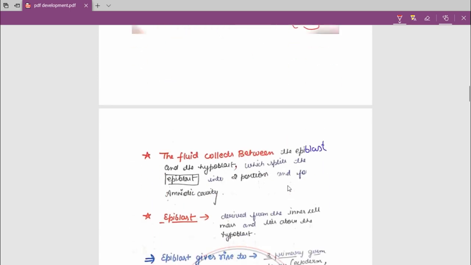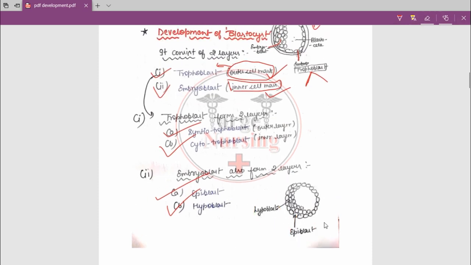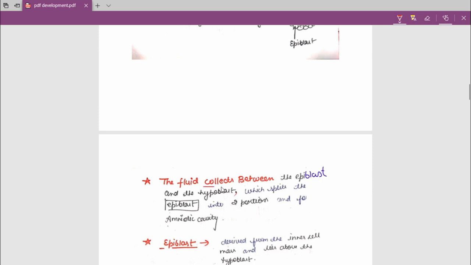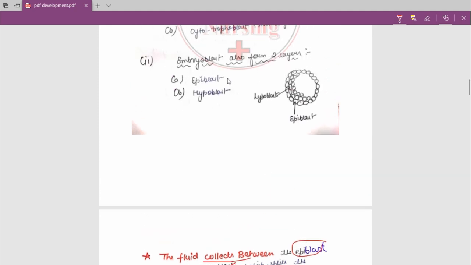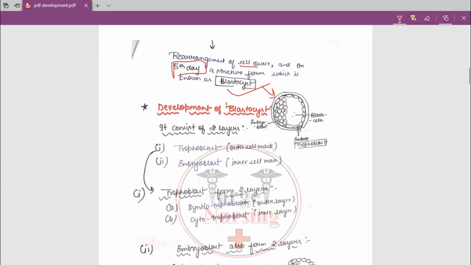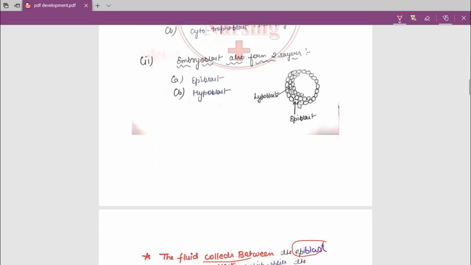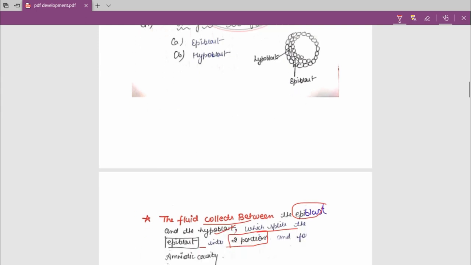And after that, what happens is that fluid collects between the epiblast and hypoblast, which splits the epiblast into two portions. The fluid starts collecting between epiblast and hypoblast. Epiblast and hypoblast are the layers of the embryoblast. You can see here, this is the embryoblast, and this is the epiblast and hypoblast. So the fluid starts collecting between them, and it splits the epiblast.